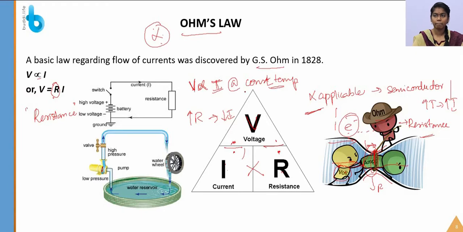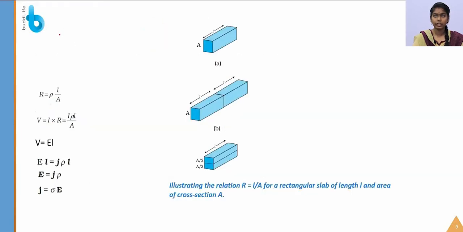I have compared the circuit, one simple circuit having a battery, switch, current, resistance, with a pipe, that is a water pipe with a pump. Okay, let me derive Ohm's law further. So by Ohm's law, R is equal to V by I.